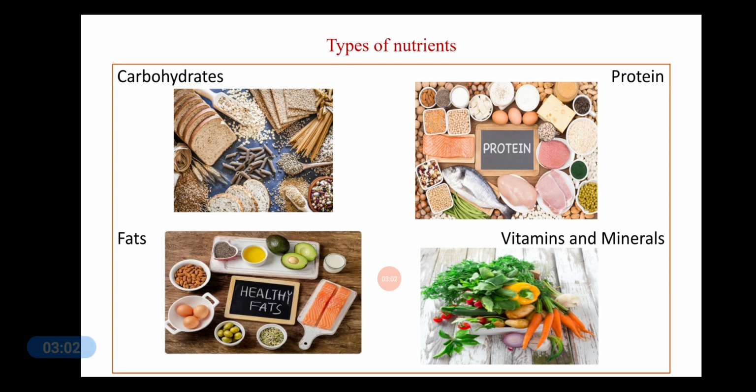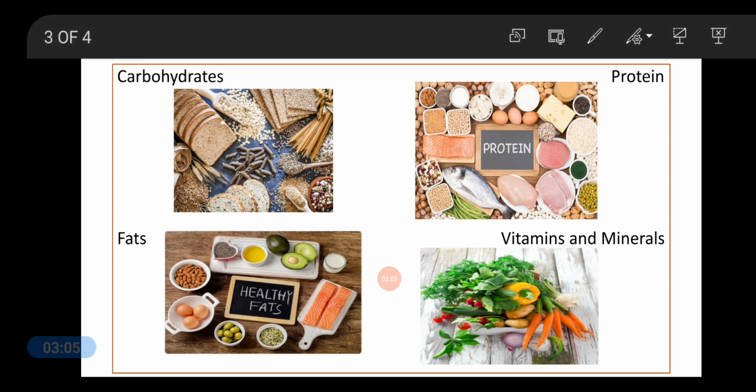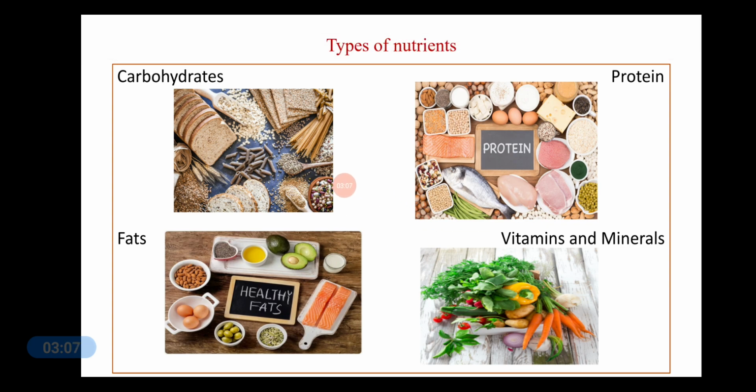Now consider the carbohydrates. These carbohydrates provide us with a lot of energy. So these carbohydrates, they contain the rice, potato, sugarcane. All these substances provide us energy because they all are carbohydrates. Carbohydrates can be found in the form of starch or in the form of sugar that we generally have.